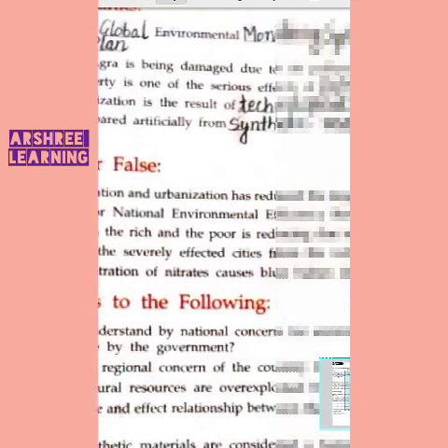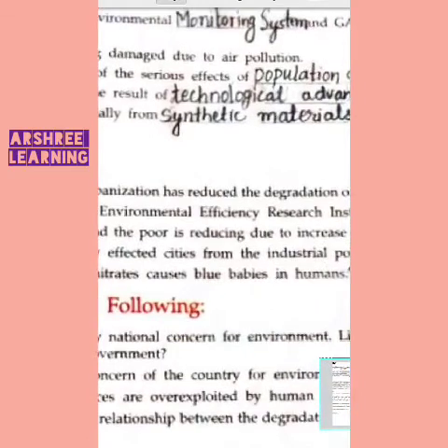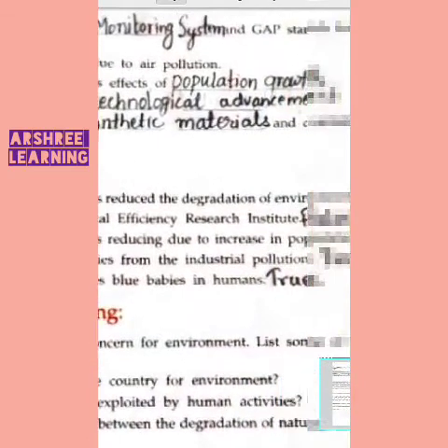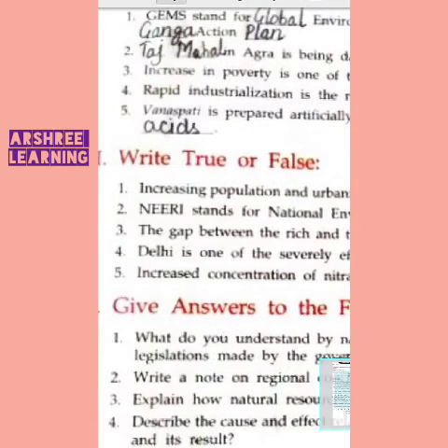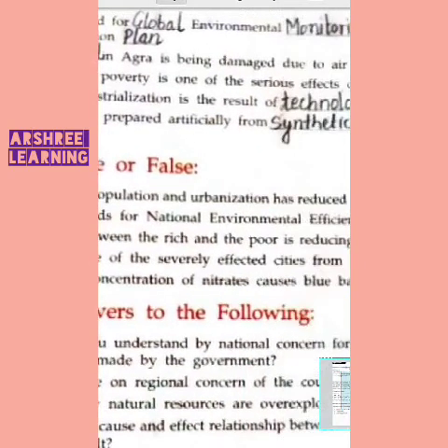Vanaspati is prepared artificially from synthetic substances. It is prepared from oil and synthetic substances, and it contains fatty acids. So vanaspati is prepared artificially from synthetic materials.